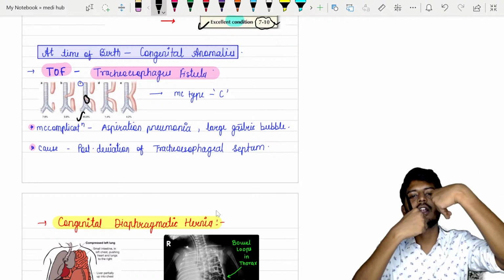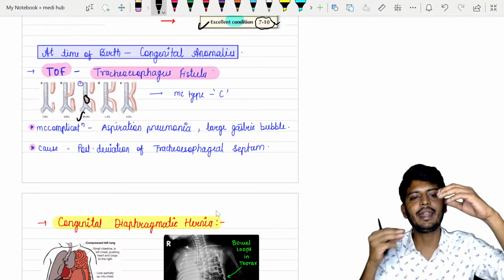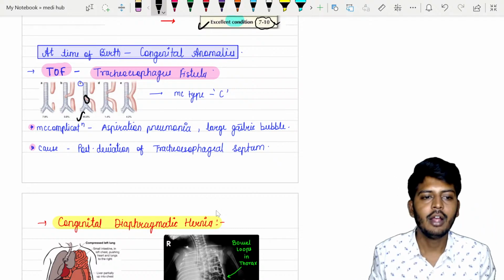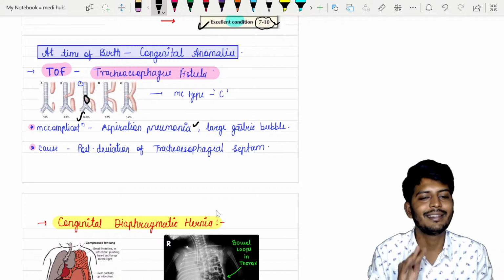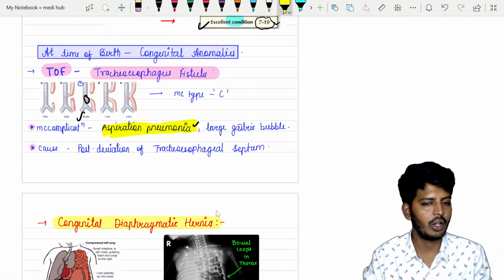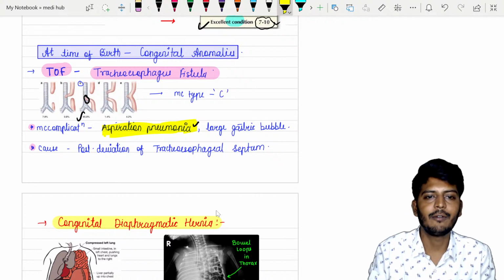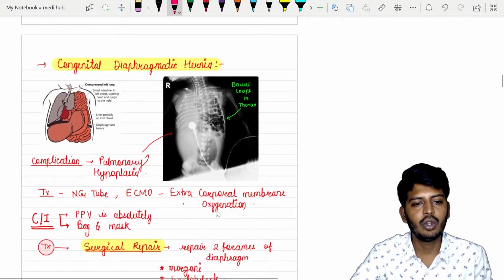Means the upper segment of the esophagus is not connected to the lower segment, rather it is going into the trachea. So the most common complication of this condition is aspiration pneumonia. This was also an MCQ which was asked earlier: what is the most common complication due to tracheoesophageal fistula? And also you can find a large gastric bubble. Okay, all right. So then let's go to the next condition.